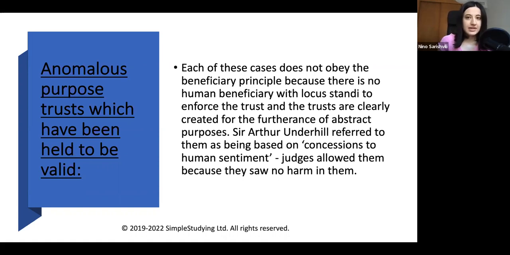These exceptional cases do not obey the beneficiary principle because there is no human beneficiary with locus standi. But the reason why we had to acknowledge these trusts is based on concessions to human sentiment, because basically judges decided to allow these trusts because there is no harm in them.